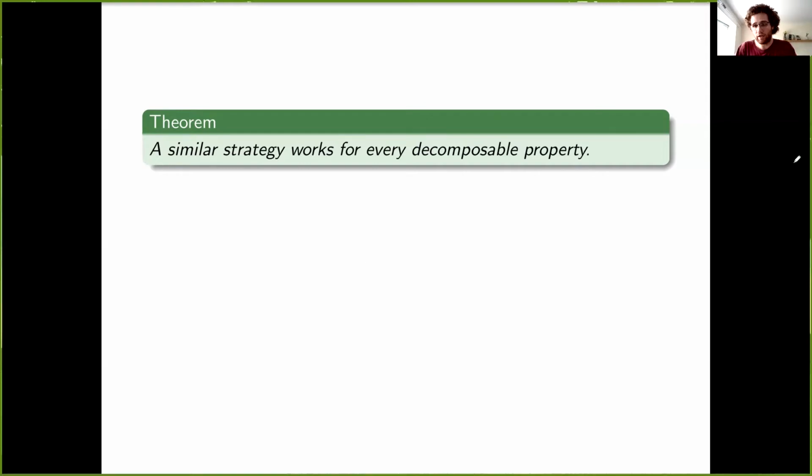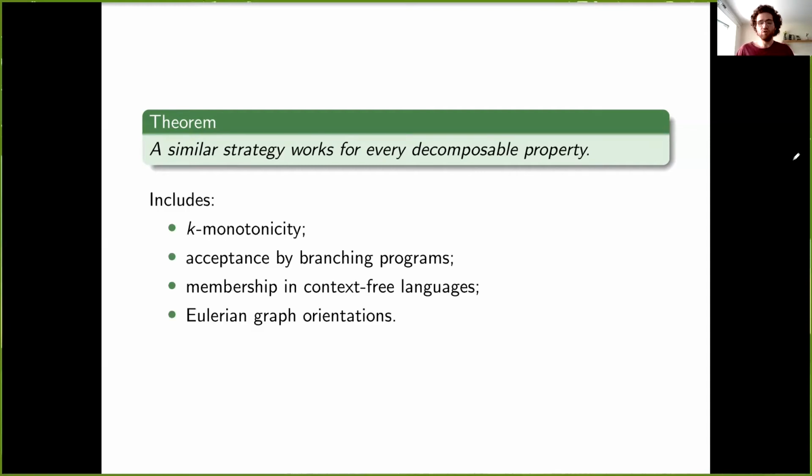Okay, so just to give you a few examples of properties that fit this bill, this includes a host of properties, including functions that oscillate from non-increasing to non-decreasing at most k times. It includes strings that are accepted by some fixed branching program, strings that are generated by some fixed context-free grammar, or orientations of graphs that are Eulerian, for example.